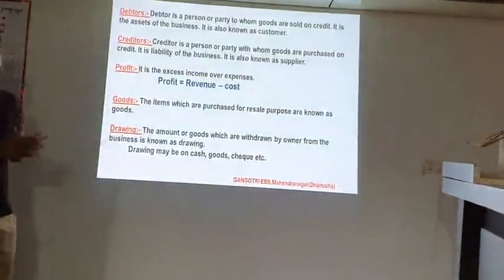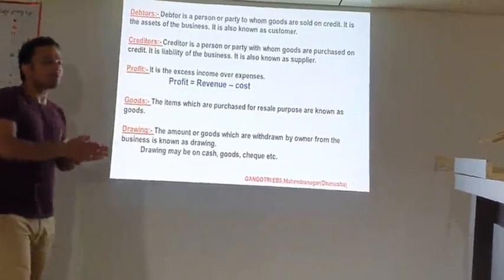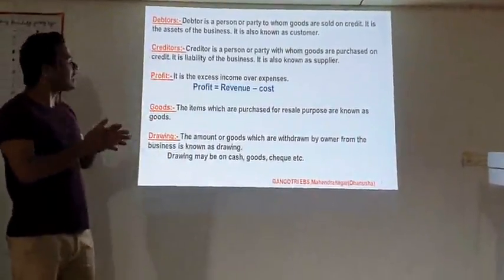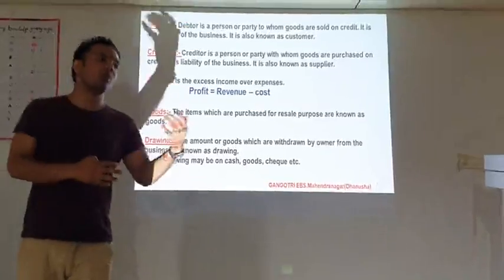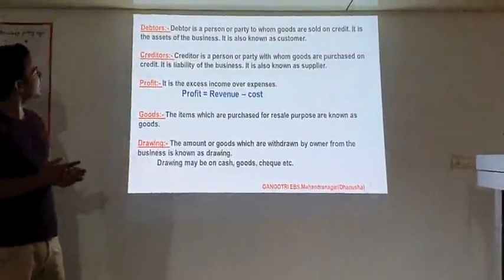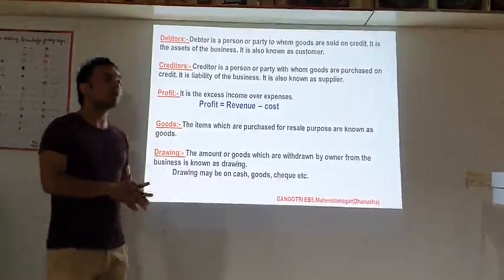It is also known as the supplier. If we purchase goods from anyone on credit, that person is the creditor, or you can say supplier. But sometimes we purchase goods on cash also.